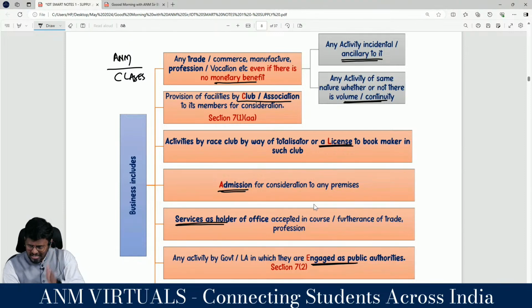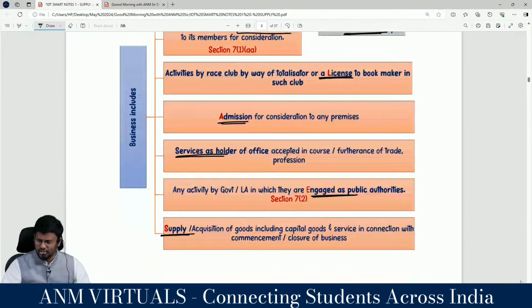Once it becomes business, then only it will become supply. Yes, sir. What has to happen first? Only then will it be supply. It should not be that it becomes supply first and business afterwards. Business first, then supply. Admission for consideration to any premises. Wherever you go, you are paying some consideration as admission fee. That is a business. Once it becomes business, my dear lovable students, it will become supply.